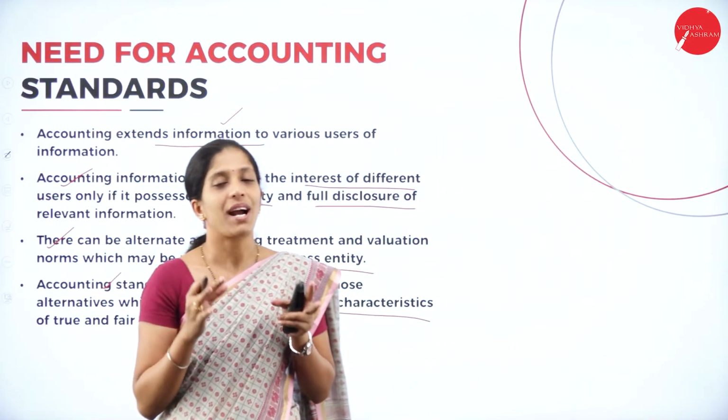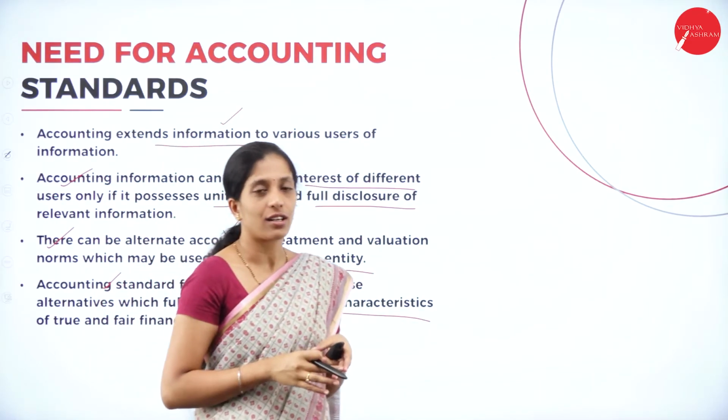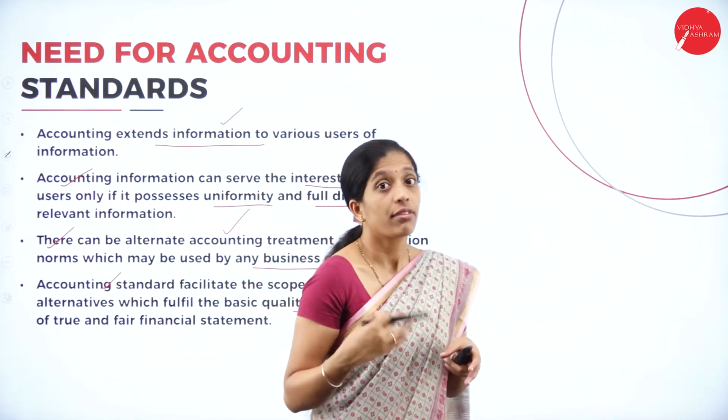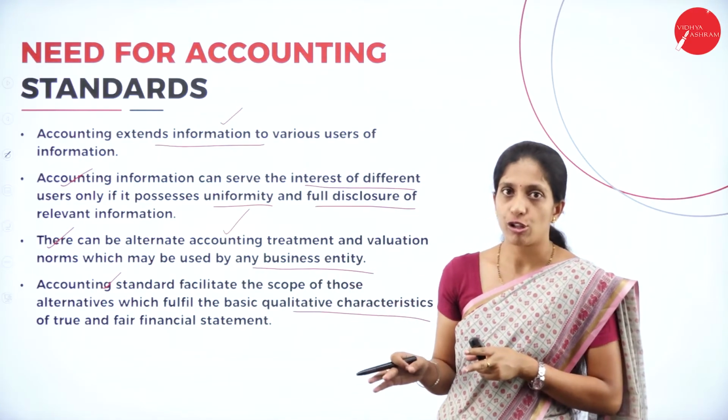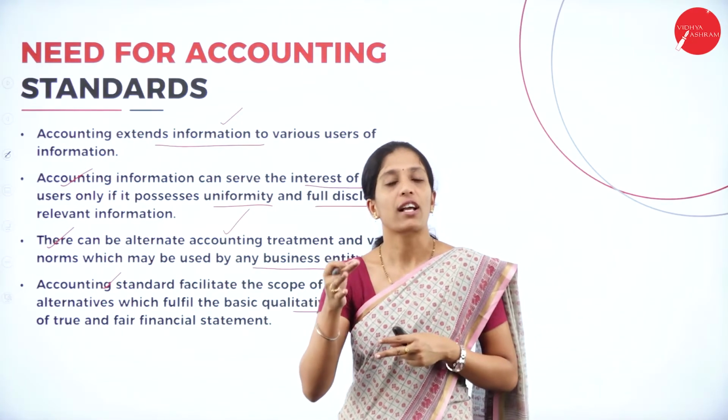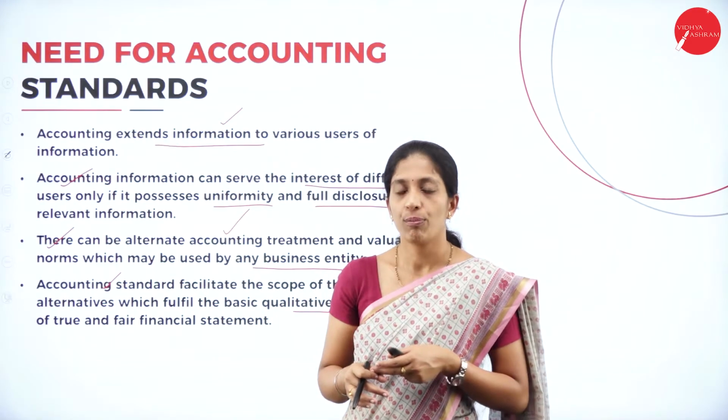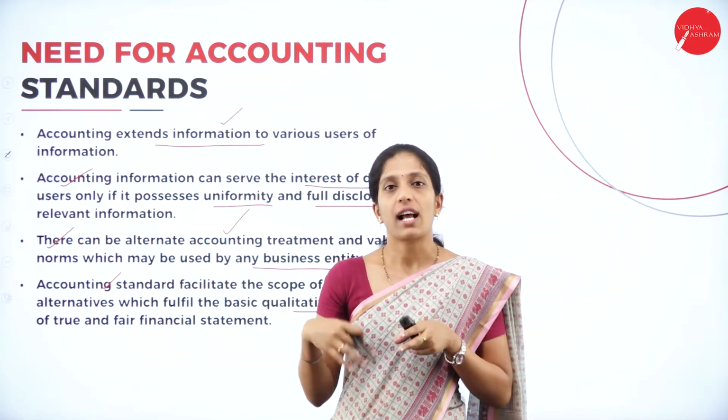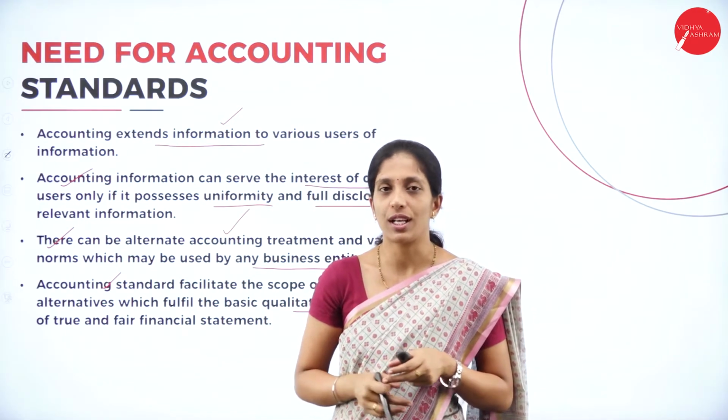Of course, a systematic standard is followed while recording each and every transaction. Thereby, accuracy can be maintained and the standard of accounting information will also be higher. So, a true and fair financial statement can be produced for the users.